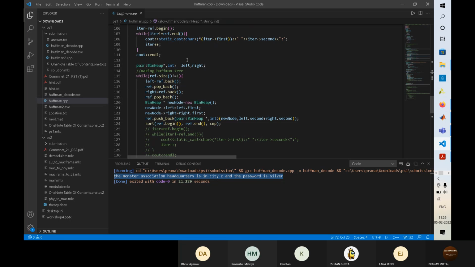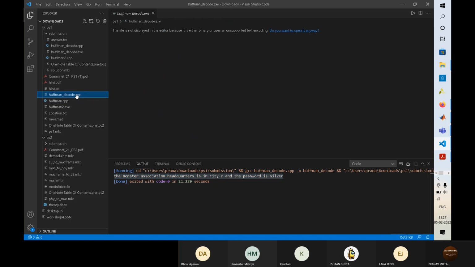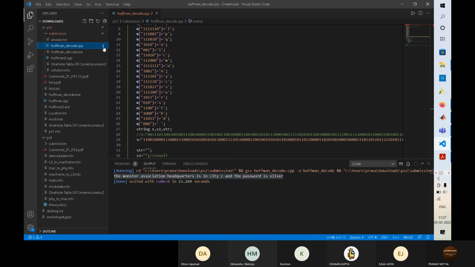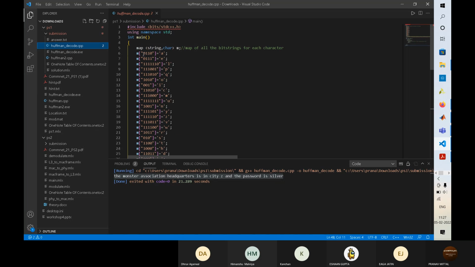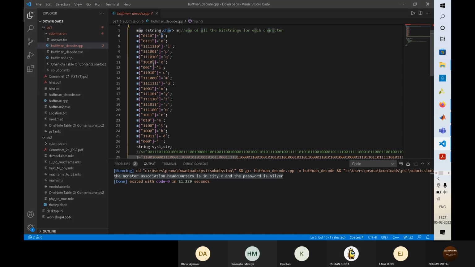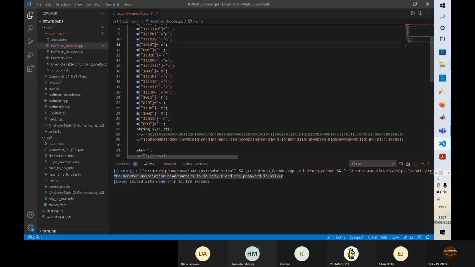What this gave me was the bit value and its Huffman encoding. Then I put that Huffman coding and bit value in this file, huffman_decode.cpp. Here you see the bit value, the Huffman code, and the variable A. Like this, everything got a value.